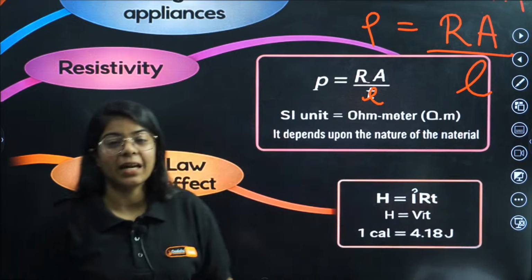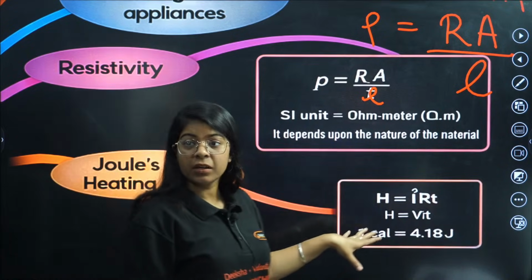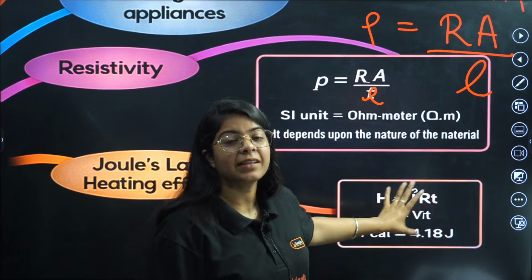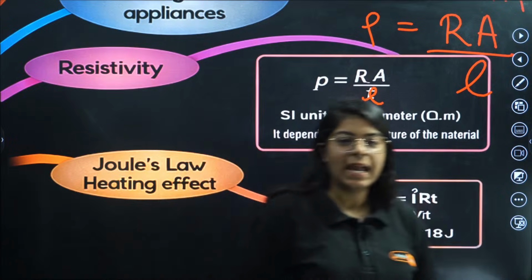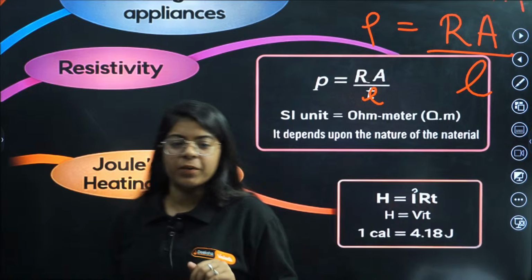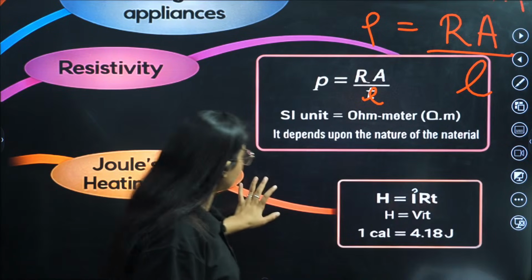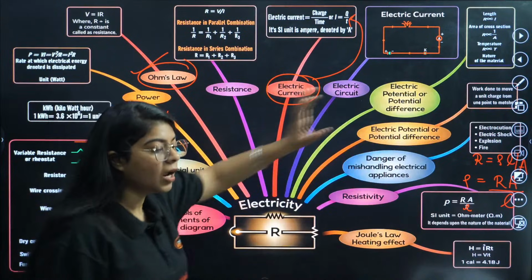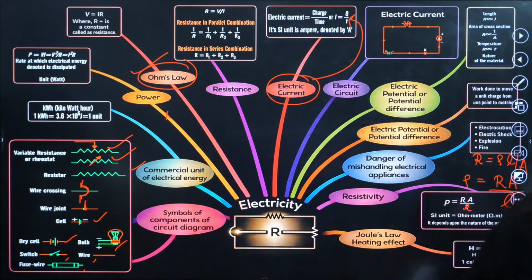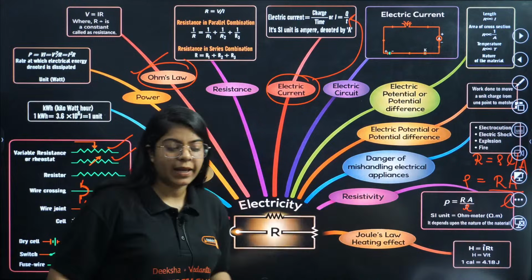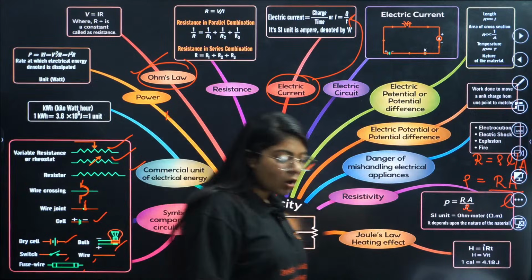The only thing that was left for our chapter is the heating effect of electric current, that is I square RT. And with this, we have quickly revised our chapter in, I guess, 14-15 minutes. You can take a screenshot if you want, and just revise this, and you'll be done with your boards. Correct?